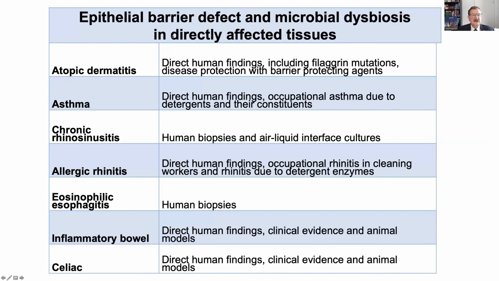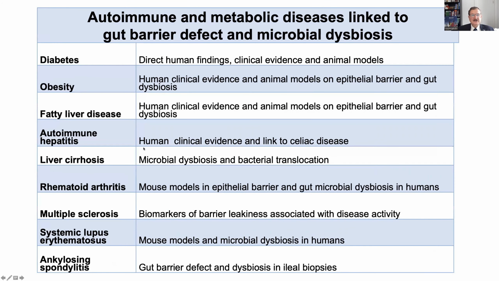These are the ones where the affected tissues have epithelial barrier problems. You can see here atopic dermatitis, asthma, chronic rhinosinusitis, allergic rhinitis, eosinophilic esophagitis, inflammatory bowel disease, and celiac. And here is another group of diseases. These are autoimmune and metabolic diseases that are linked to gut barrier defect and microbial dysbiosis: diabetes, obesity, fatty liver, autoimmune hepatitis, liver cirrhosis, rheumatoid arthritis, multiple sclerosis, systemic lupus, and ankylosing spondylitis.